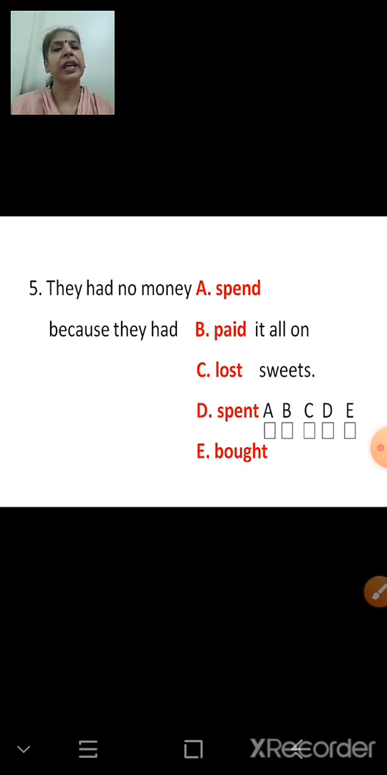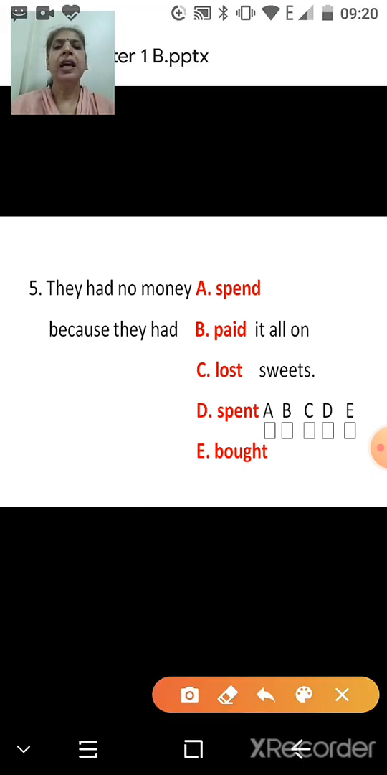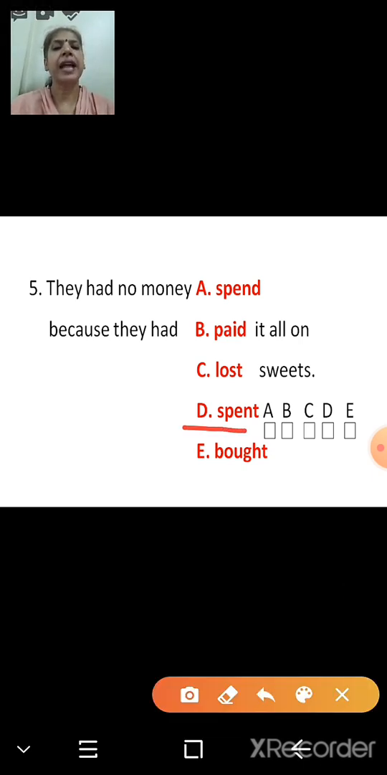So the correct option is spent. They had no money because they had spent it all on sweets. That is, the option is D. And you can read and you will come to know it is becoming sensible, meaningful. They had no money because they had spent it all on sweets.